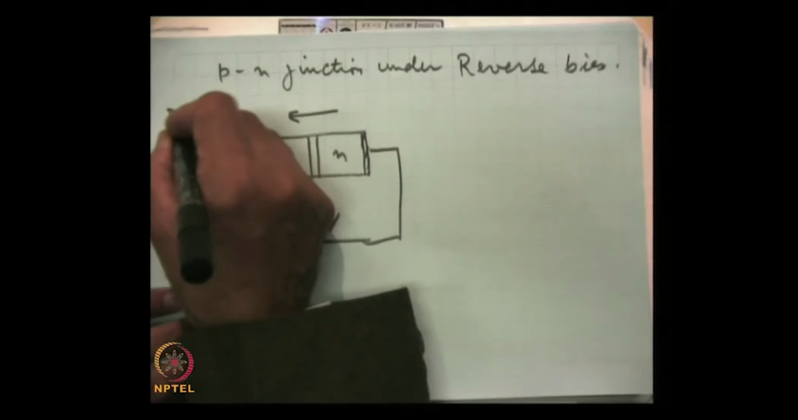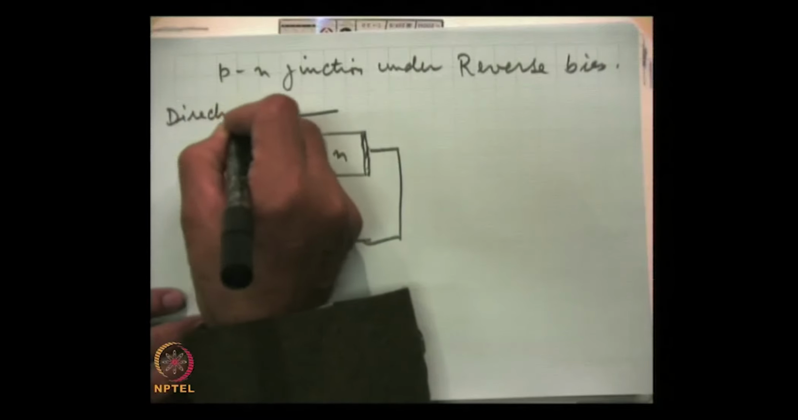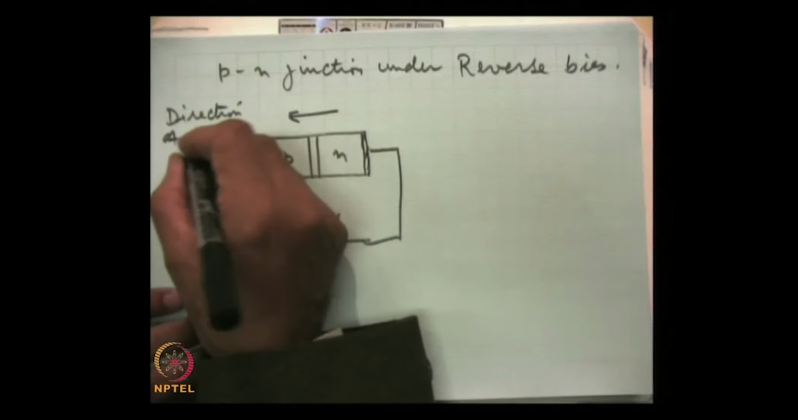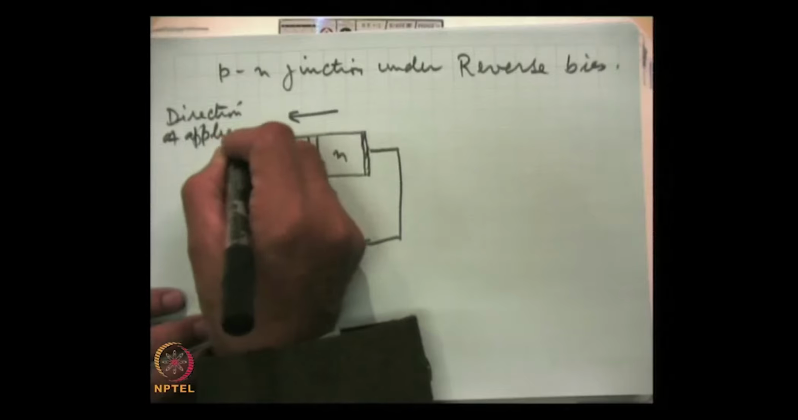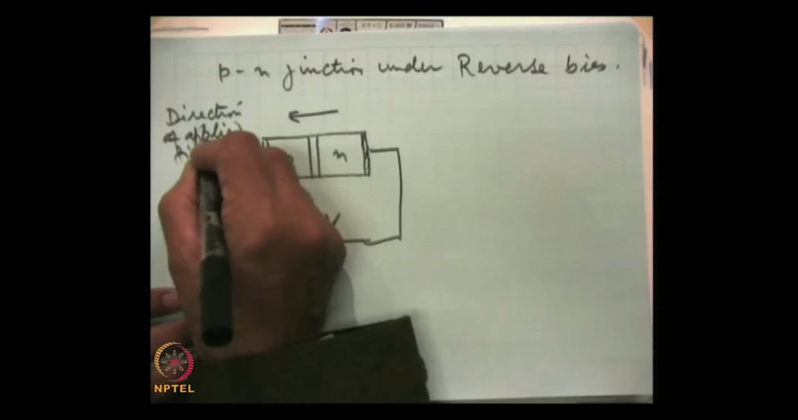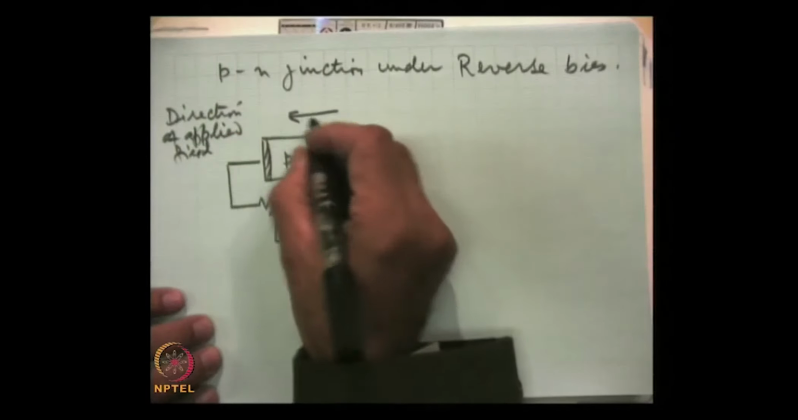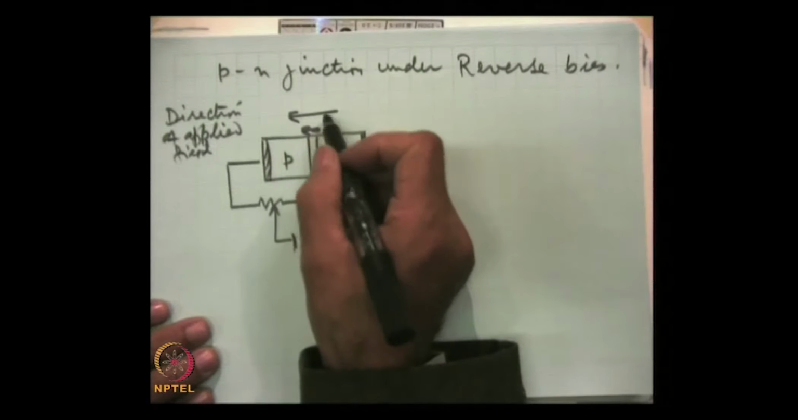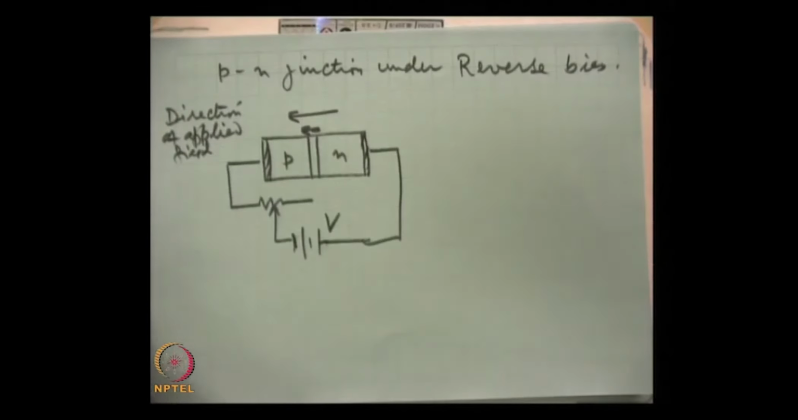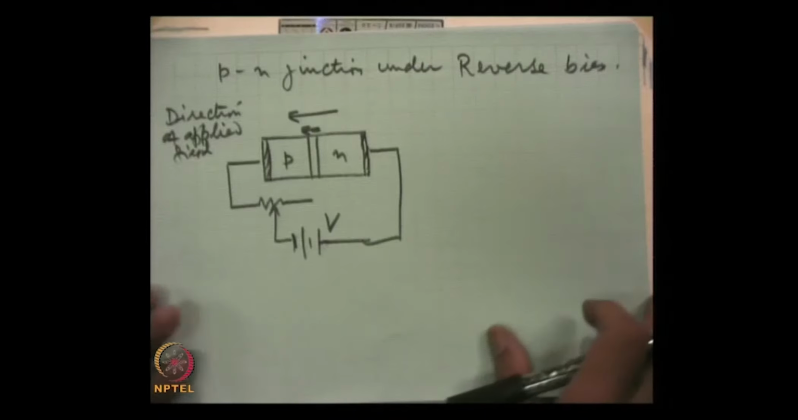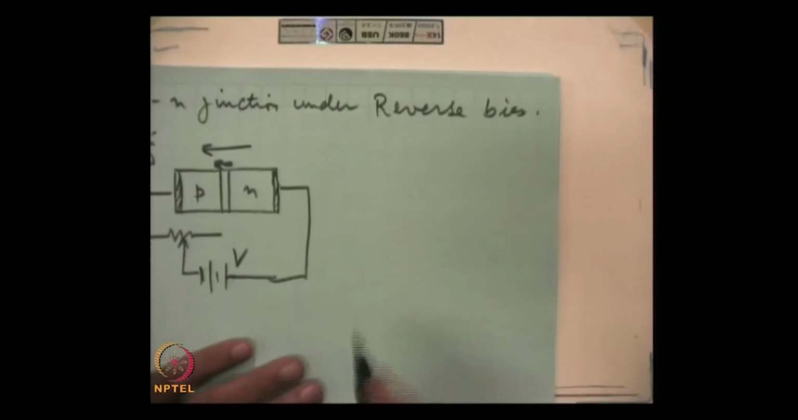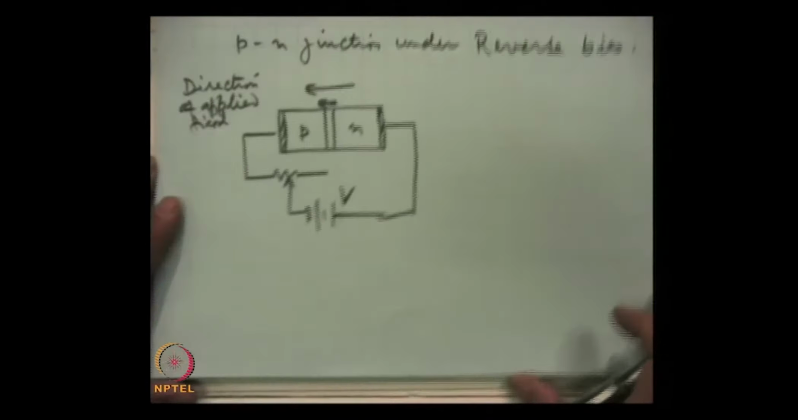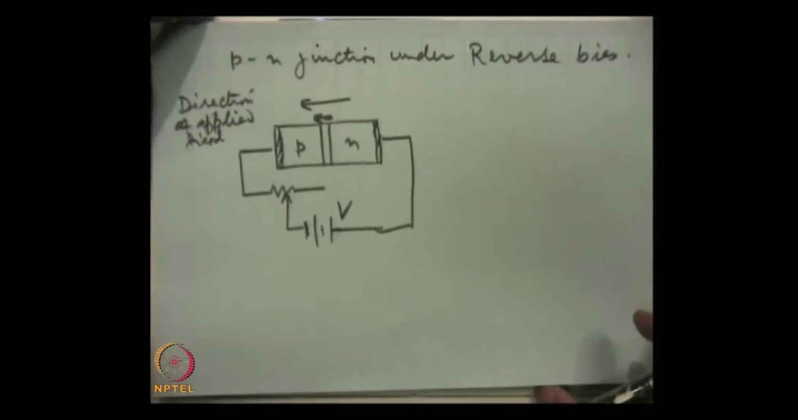This is the direction of the applied field, and this was also the direction of the built-in field. That means the two are in the same direction. So, how will the energy band diagram become in this case? It is this.